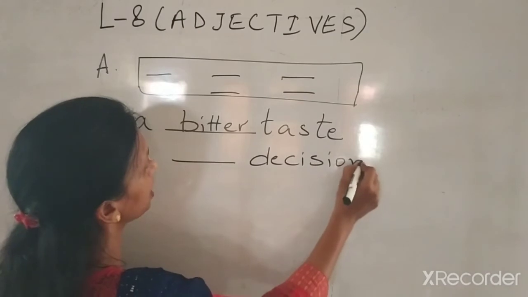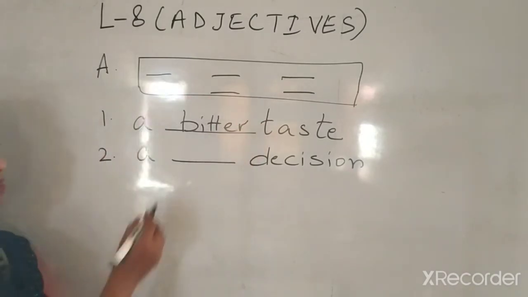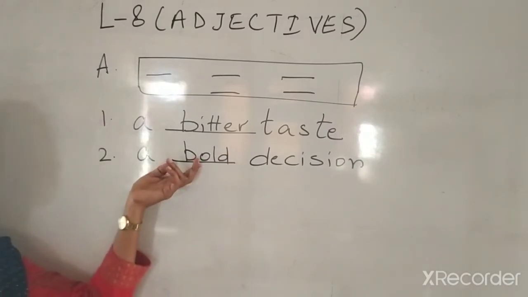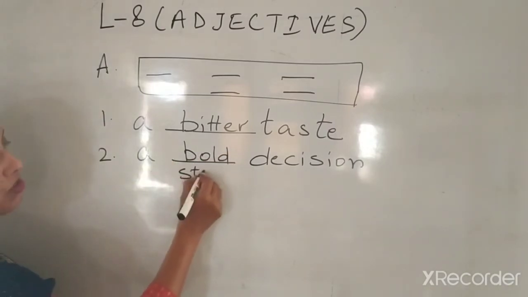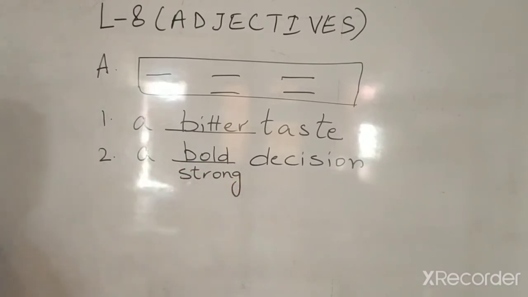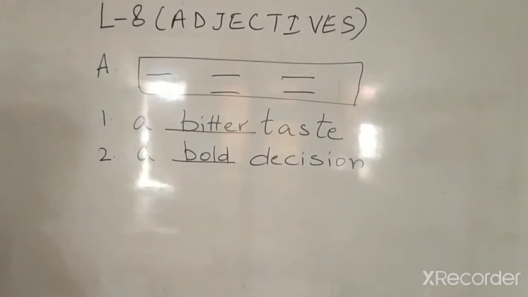So, a decision has to be a strong one or it cannot be a strong one. If you find the words from the above, you will find there is one word bold. A bold decision. What does bold mean? Bold means strong. A strong decision.